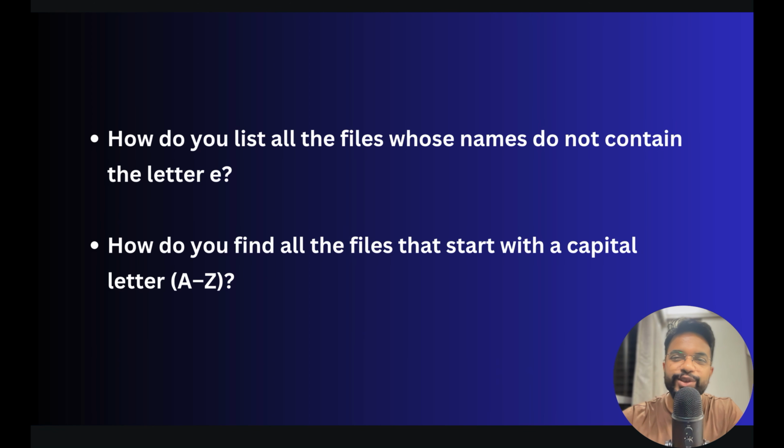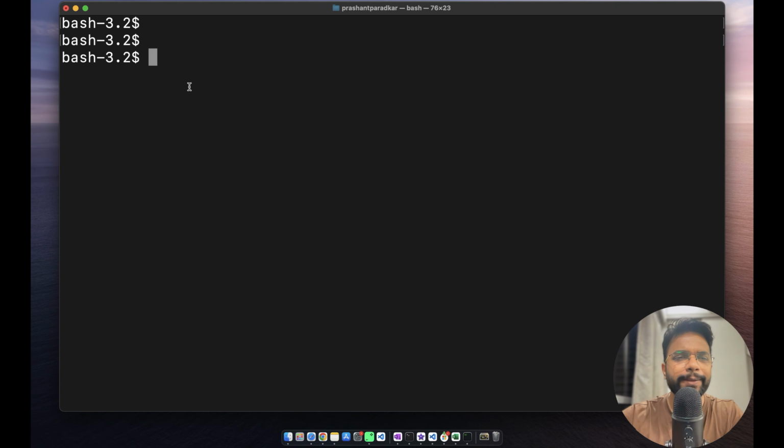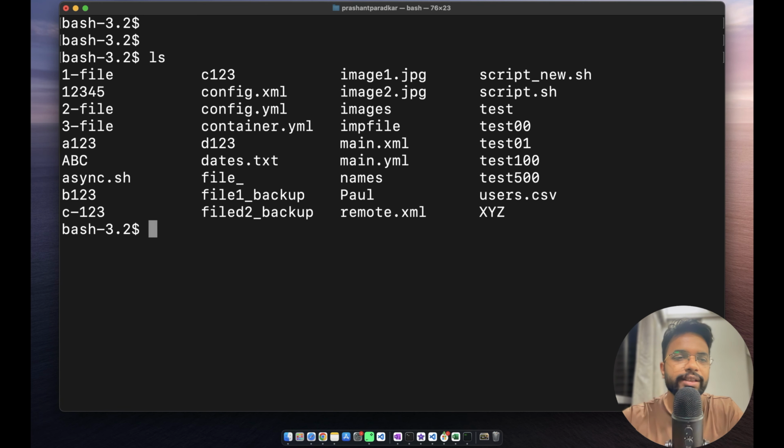The next question is, how do you list all the files whose name does not contain the letter E? This will be the tricky one. Let's first see if we have such files or not. If I simply do ls, yes, we do have a few files like file, dates and names, users.